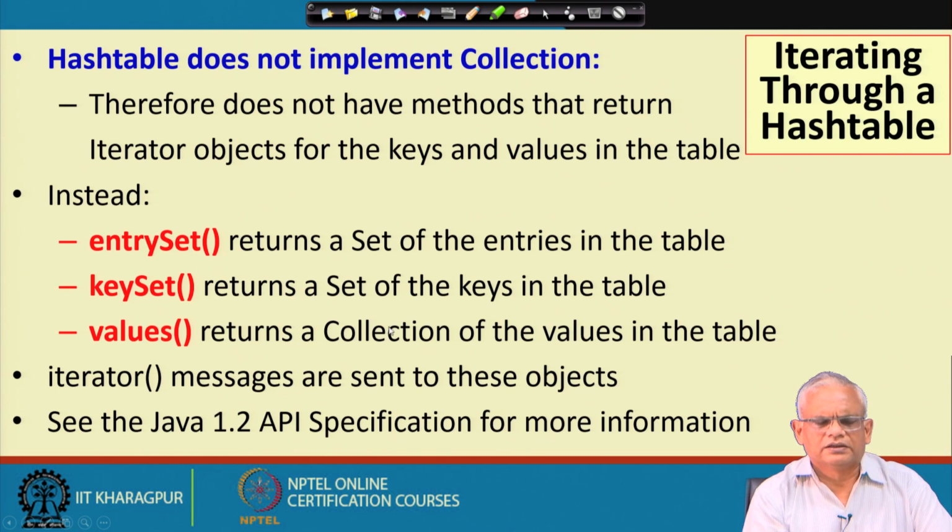For these we can have iterators. The basic hash table does not have iterators, but once we call the methods entrySet, keySet, and values, we get collections, and for these we can get the iterator object and traverse them.